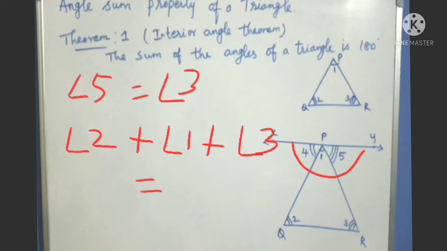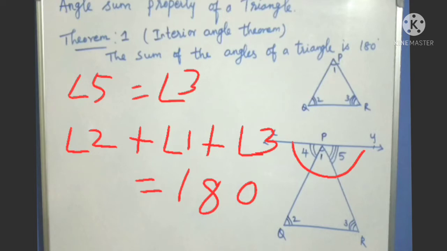So angle 1 plus angle 2 plus angle 3, the sum of these three angles, is 180. That proves that the sum of the three angles of a triangle is 180. This is the interior angle theorem, which we already learned in the previous year. This theorem we can apply to lines and angles.